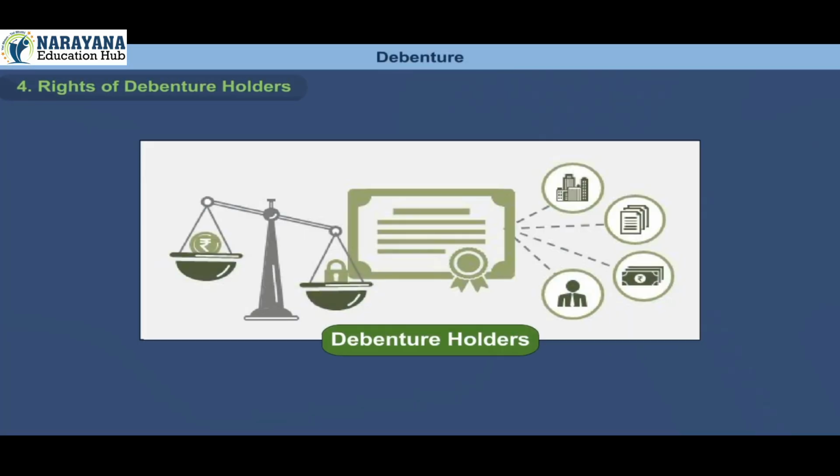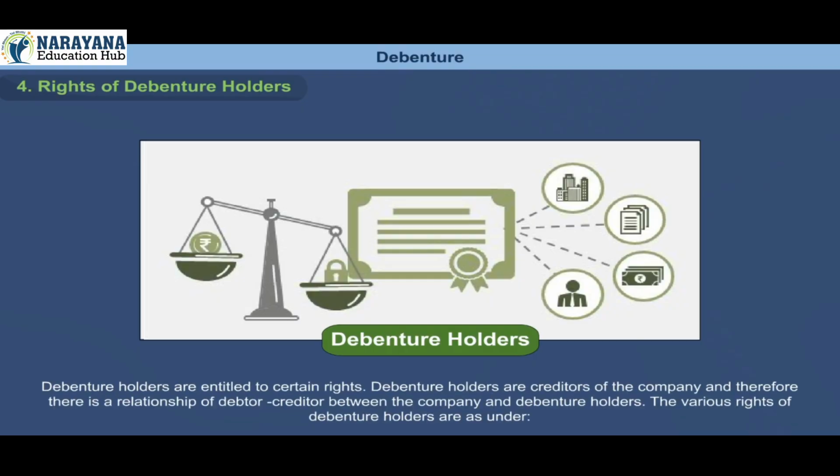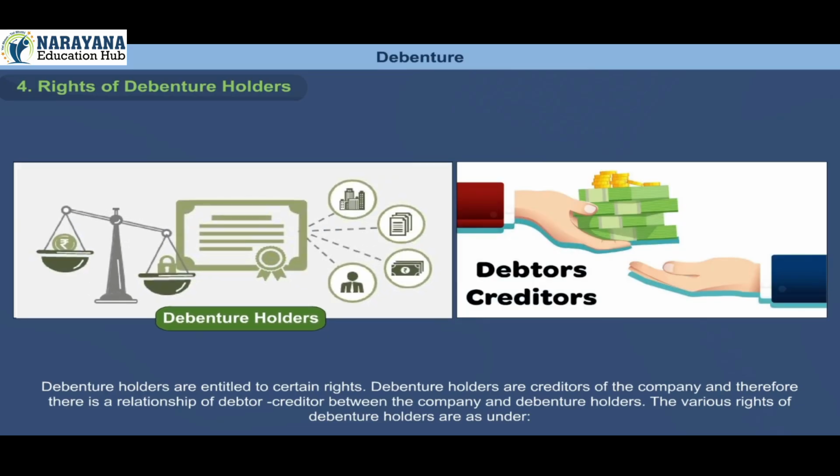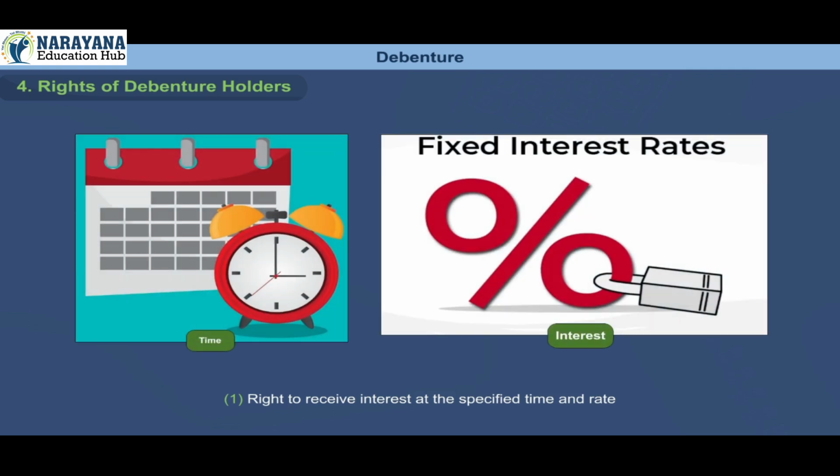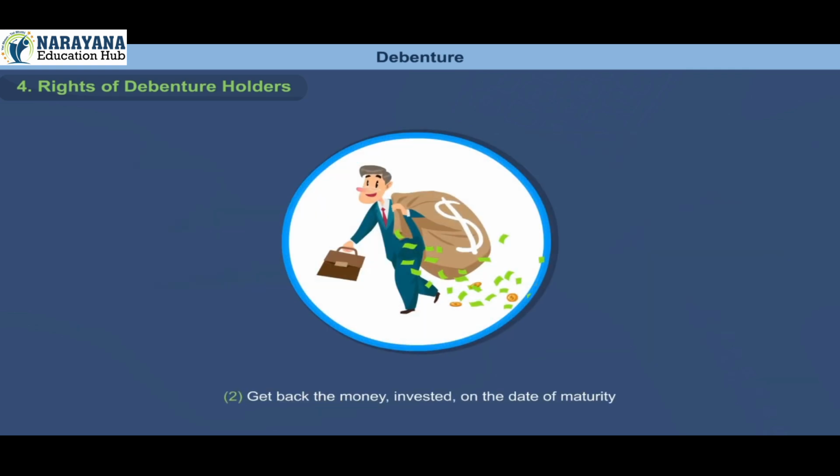4. Rights of debenture holders. Debenture holders are entitled to certain rights. Debenture holders are creditors of the company and therefore there is a relationship of debtor-creditor between the company and debenture holders. The various rights of debenture holders are as under. 1. Right to receive interest at the specified time and rate. 2. Get back the money invested on the date of maturity.